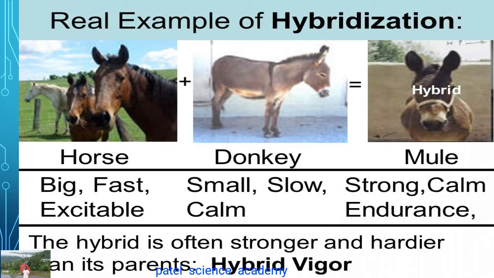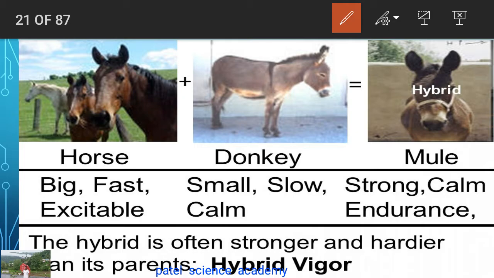So the real example of hybridization is the cross between two parents for getting a progeny with desirable characters. You can see here the hybridization process in this animal. This is the horse as one of the parents, this is the donkey as the second parent, and the hybrid is known as the mule. So this mule is the combination of this donkey and this horse.